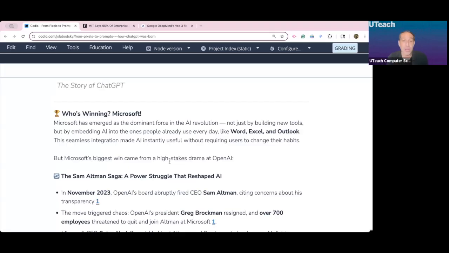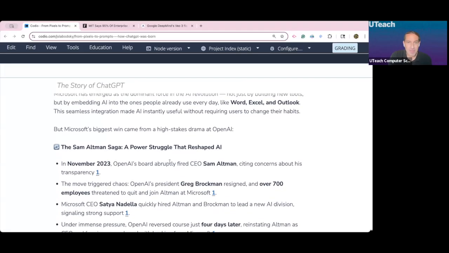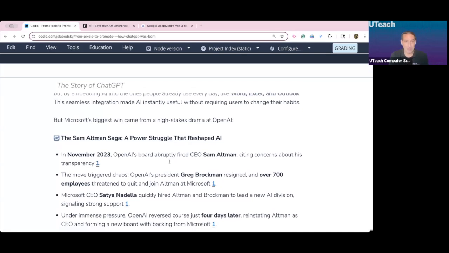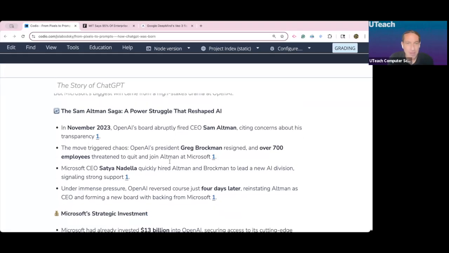So in November 2023, out of nowhere, OpenAI says it's firing Sam Altman, its CEO. All right. And this move triggers absolute chaos. Okay. OpenAI's president resigns, and over 700 employees threaten to quit. They are all backing Altman. All right. Now, what happened? Okay. Well, this is where it gets fun.